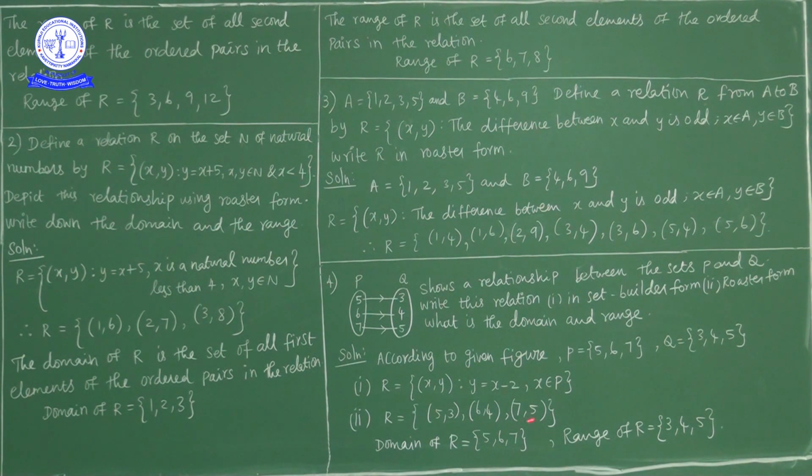What is the domain? Domain of a relation is the set of all first elements of all the ordered pairs in the relation. So the domain is 5, 6, 7. What is the range? Range is the set of all second elements of the ordered pairs in the relation. So the range is 3, 4, 5.